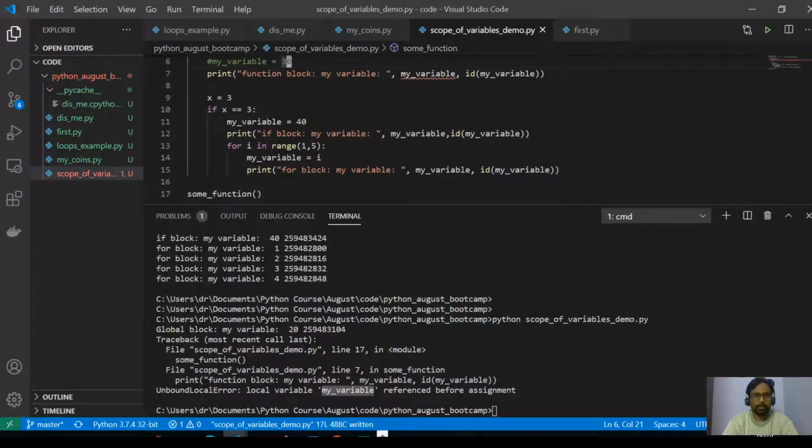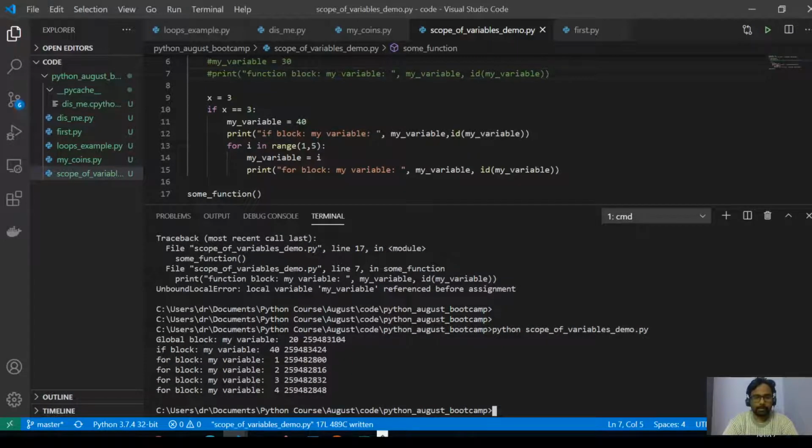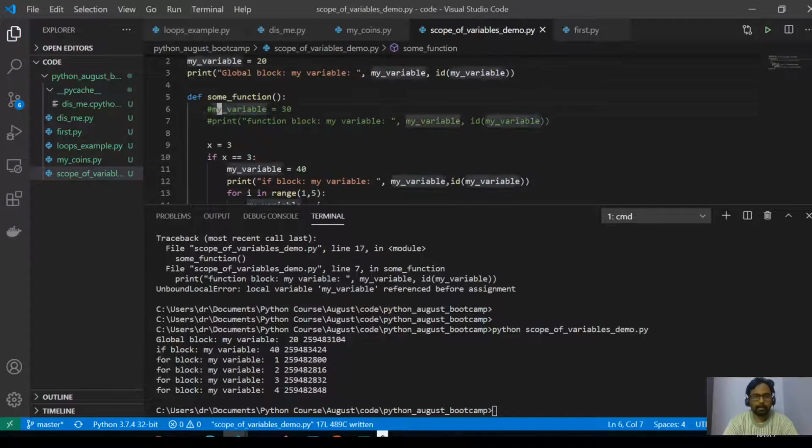I'll just comment this as well because we are accessing it there, and then let me try to run it again. Now you can see that this variable was totally different, and we are not using it anywhere. So again, it searches for the variable in this block. I got this variable here, and I'm just simply assigning it. Okay, so that is how the resolution happens.